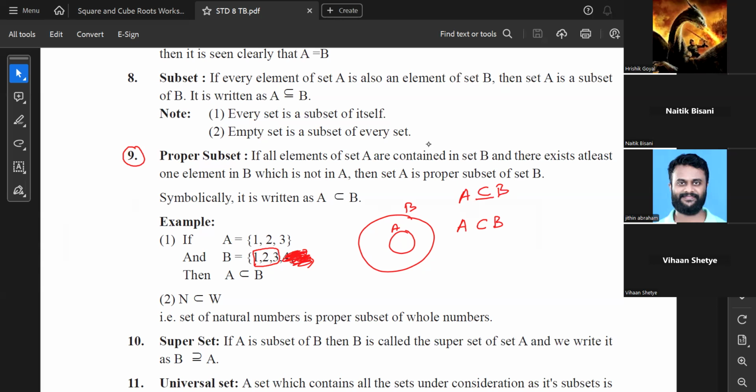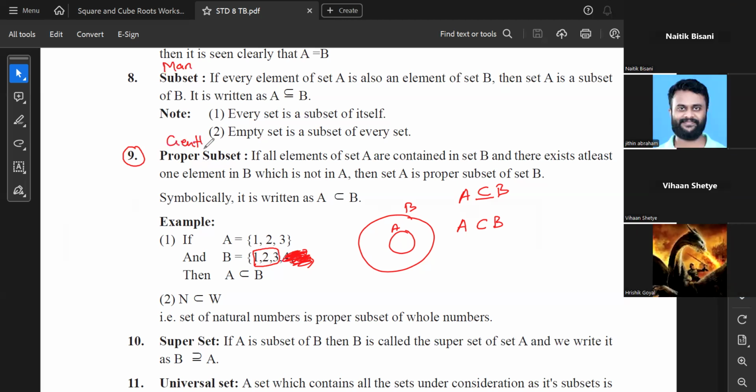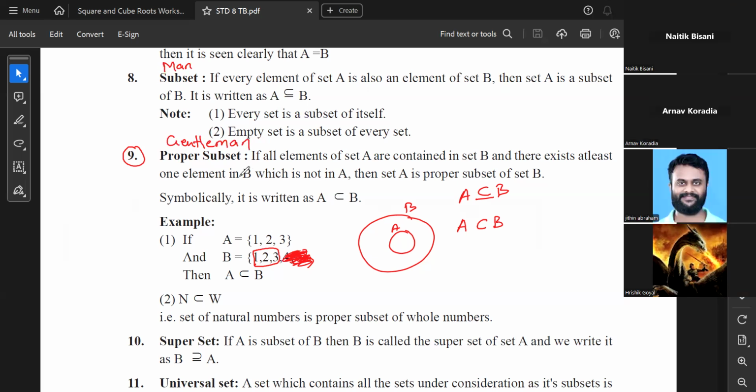Rishik, tell me what's your query. Example, you gave that A is equal to 1, 2, and B is equal to all of the natural numbers. So that equal in a subset would also be a proper subset, right? Yes, yes, yes, yes. जैसे कि see, imagine this is man and this is gentleman, like this. Oh, okay. Got it. Every gentleman is a man only.